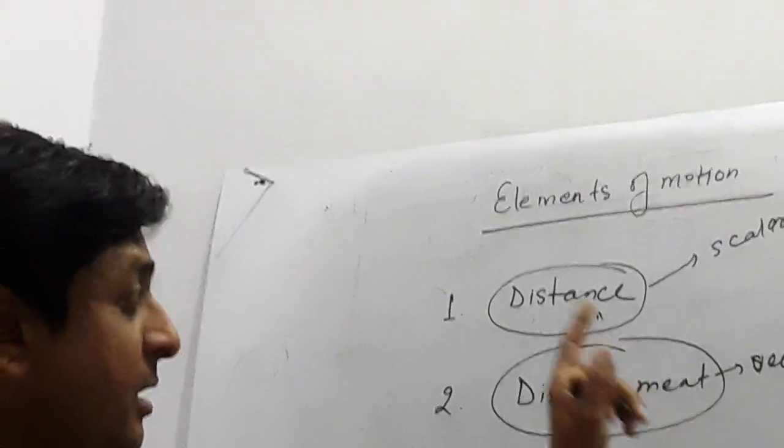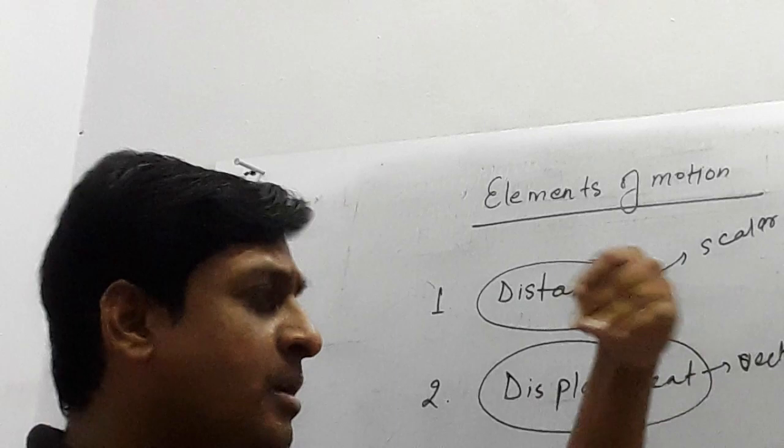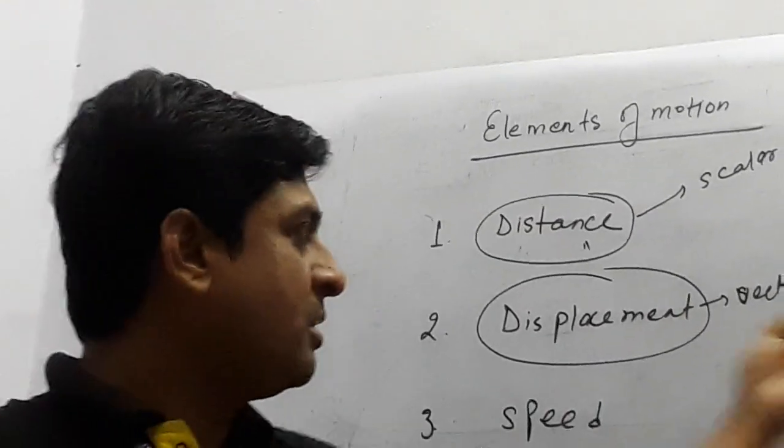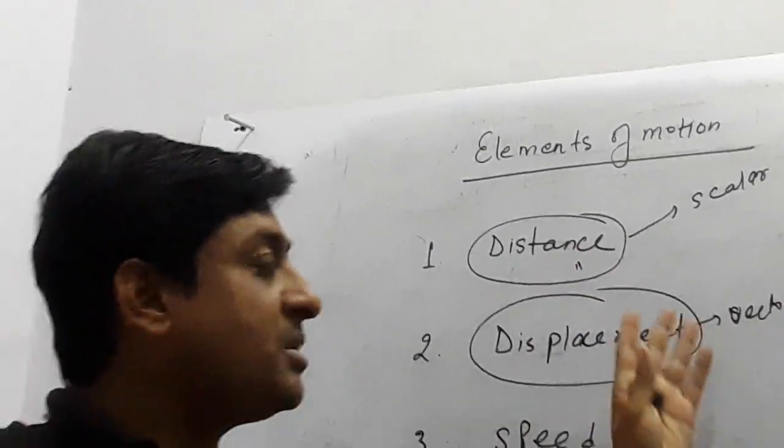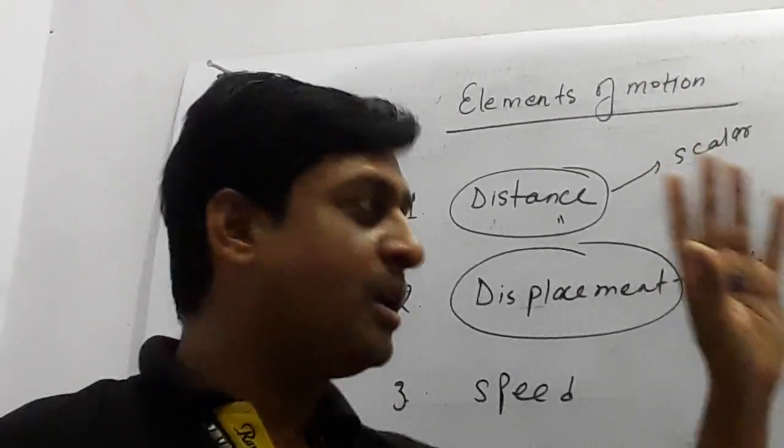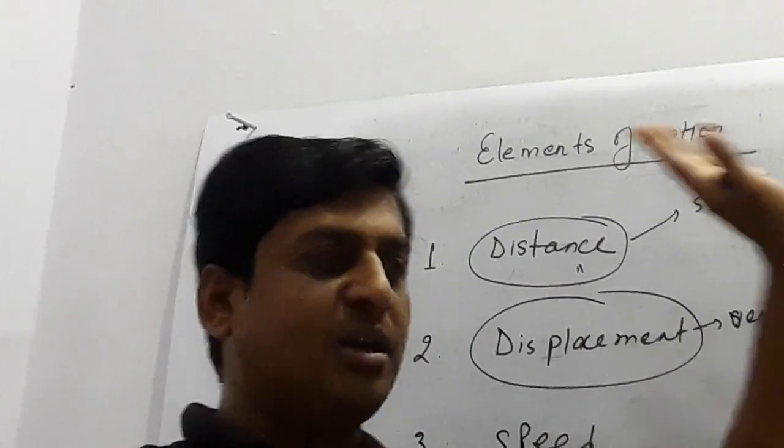So distance and displacement both are path lengths. But remember that distance is the path length that does not depend upon direction. Displacement is the path length that depends upon direction, which means displacement is the shortest path length, you can say, from the initial point to the final point.